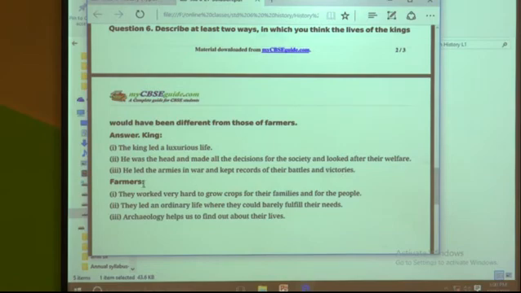Now how was the life of the farmers? Farmers worked very hard to grow crops for their families and for the people. They led an ordinary life where they could barely fulfill their needs. Their life was very simple and ordinary. They could just fulfill their daily needs. Archaeology helps us to find out about their lives.